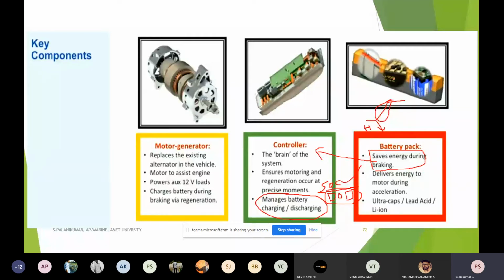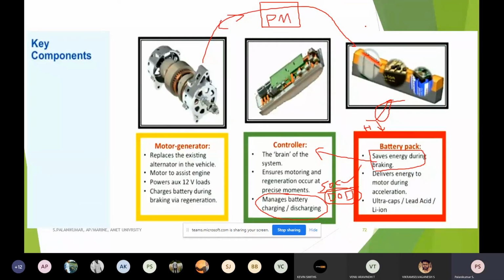A battery pack cannot be directly connected to the motor because the voltage rating of the battery pack may differ from the specification of the motor. Automatically, in between there is a need for a power modulator, PM.